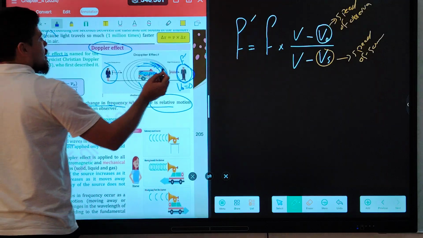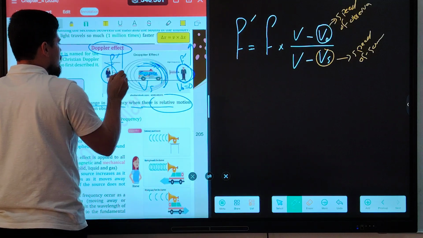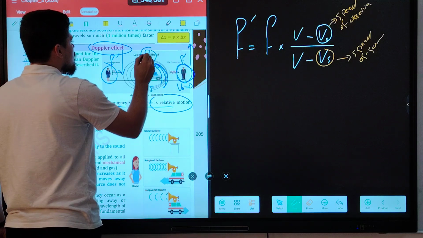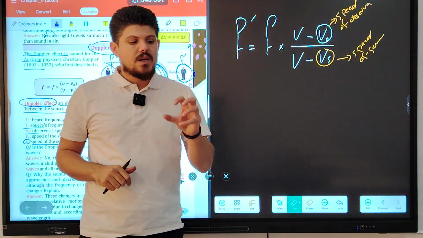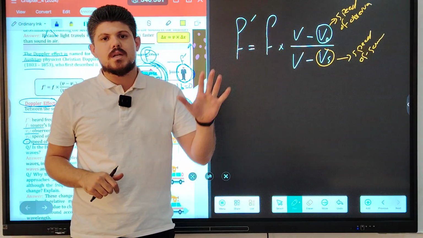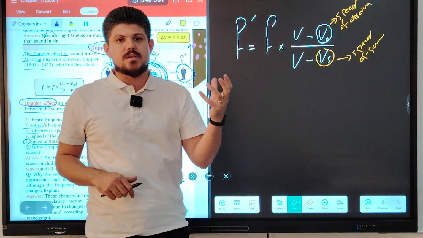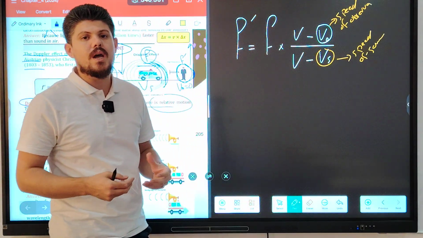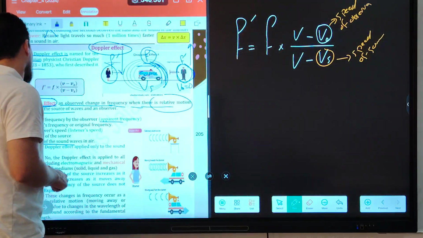But guys, here the frequency gets higher, but here the frequency gets lower. So what about the frequency of the source? The frequency of the source does not change. In the Doppler effect, the frequency of the source is constant, but the heard frequency by the observer changes. It varies, sometimes higher, sometimes lower. It depends on the motion between the source and the observer.